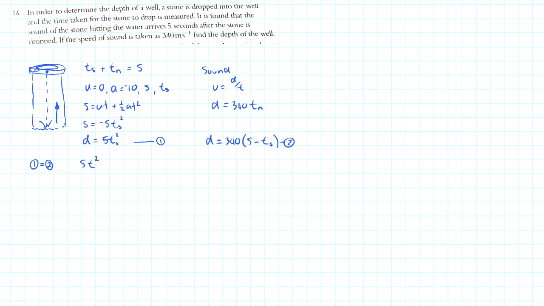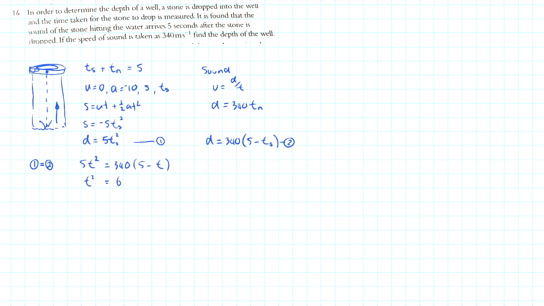5 t squared is equal to 340 times 5 minus t. Shall we expand the brackets? No, we won't, because we can divide both sides by 5 and hopefully it makes our life easier. And that looks like a quadratic that we have to solve at this point. All right, working this through, we're going to divide both sides by 5.